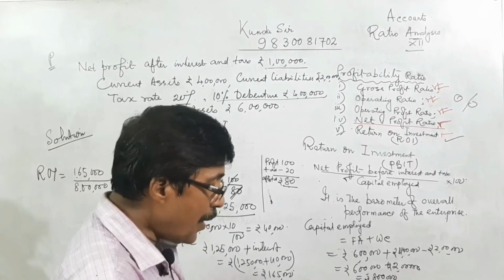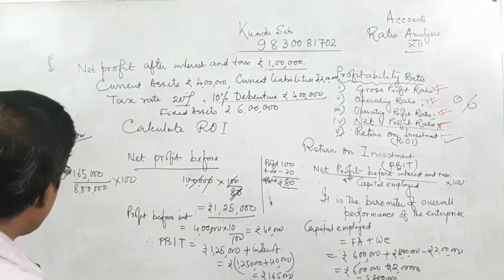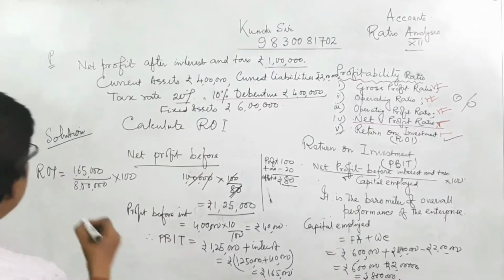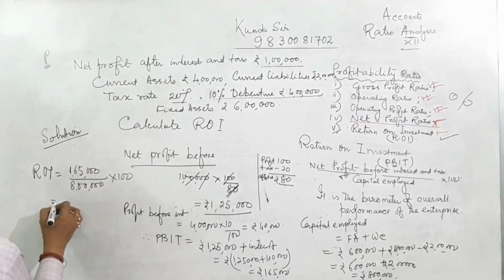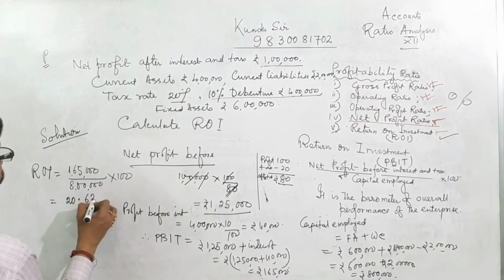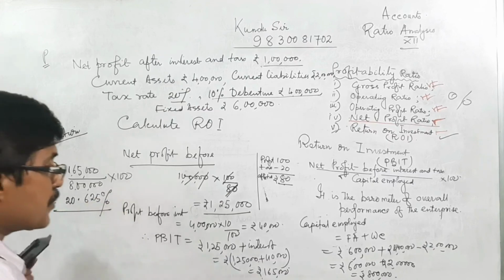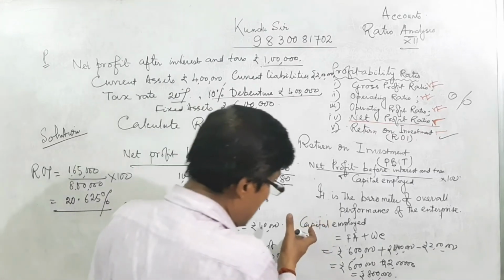That means the overall performance of this organization on the basis of investment is that they are getting a return of 20.625% on investment. What is investment? That is their capital employed.